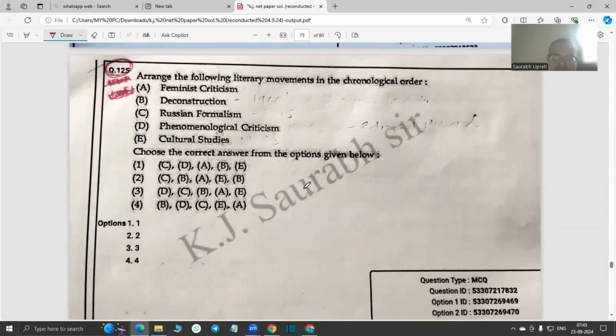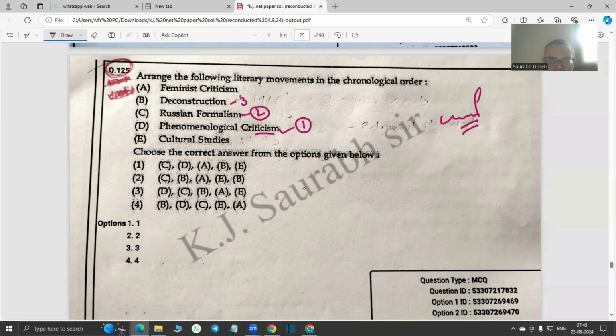Arrange the following movements in their chronological order. Again, a very important question. The options were also not fitting into their equations, but we still tried to find out what is there. Then I think phenomenological criticism is the one which actually demands our attention. I think this is the first thing. Then the second thing is Russian formalism. And then the third is deconstruction.